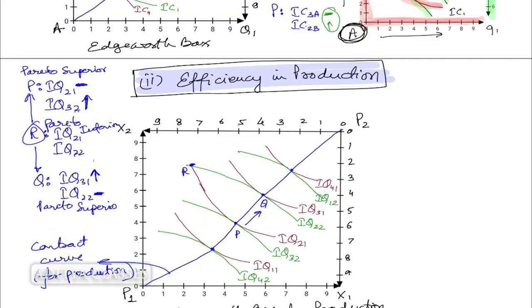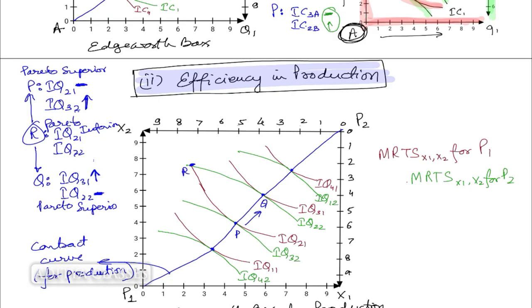Now, what is happening at all these points is, if we see, the marginal rate of technical substitution for E1 should be equal to the marginal rate of technical substitution of x1 for x2 for P2.